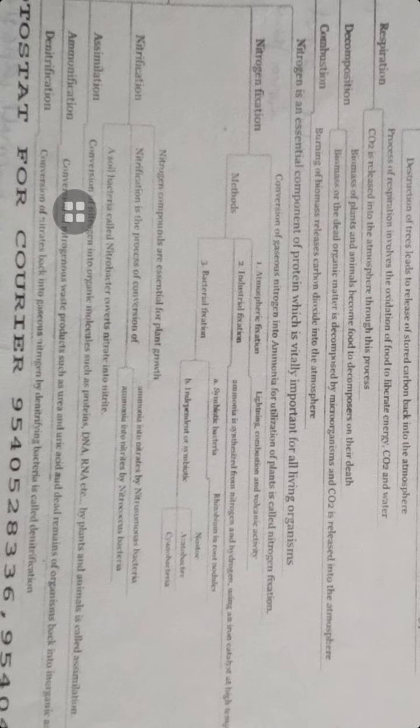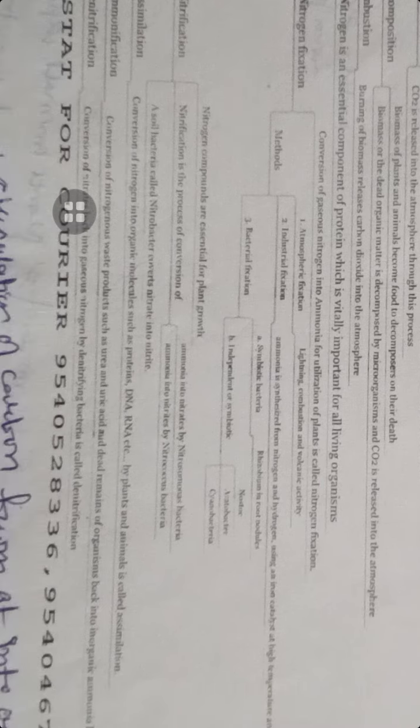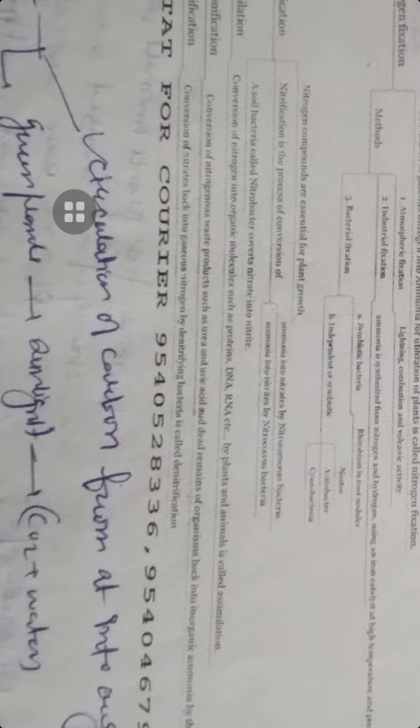Atmospheric fixation is by lightning, combustion and volcanic activity. So we can find nitrogen fixation through lightning and volcanic activity. Industrial fixation produces ammonia from nitrogen and hydrogen at high temperature. Now bacterial fixation involves symbiotic relationships: Nostoc, Azotobacter, cyanobacteria, and Rhizobium in the roots, where we can also find nitrogen.